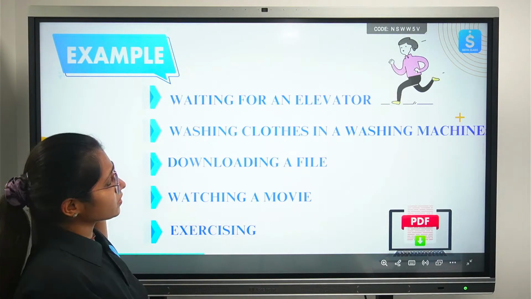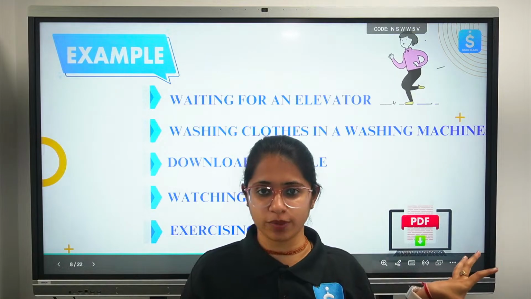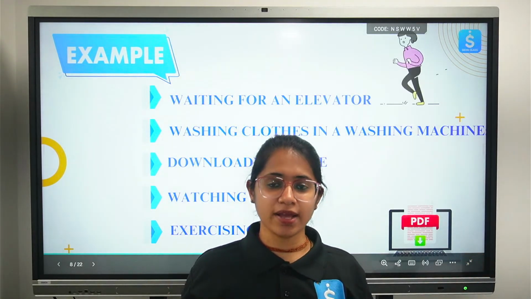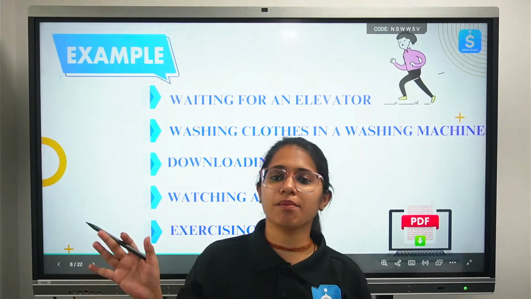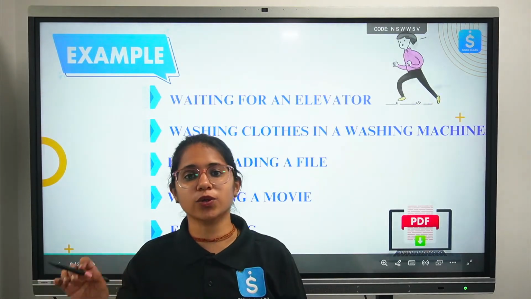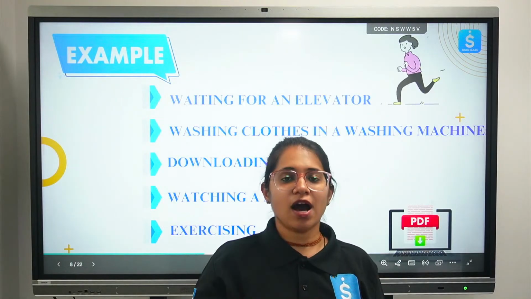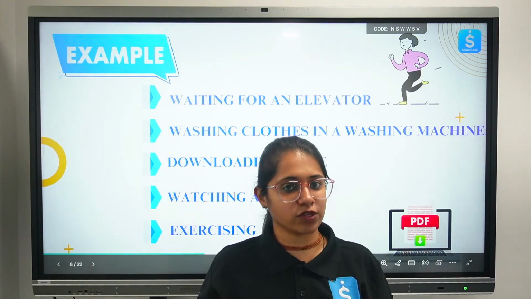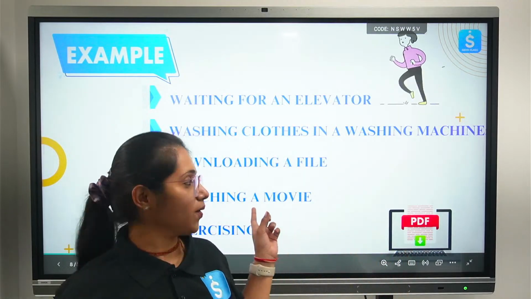Next is washing clothes in a washing machine. Similarly, if you're keeping your clothes inside the washing machine and setting a timer, then after an hour or so, the machine is going to give you an alarm. Why? Because you have set that condition. After 50 or 60 minutes, your machine is going to stop. So this is how the while loop works.